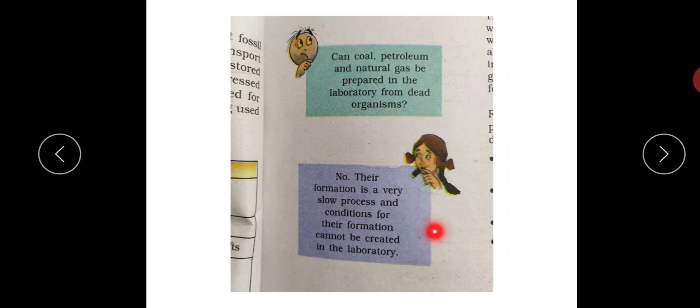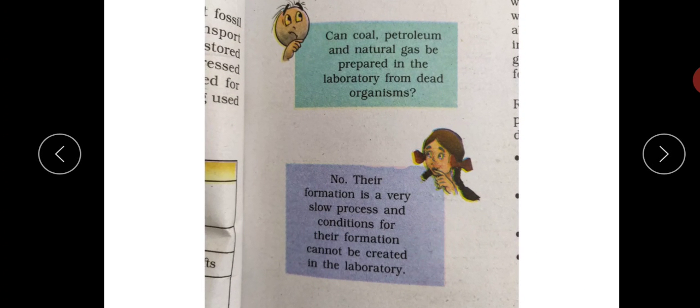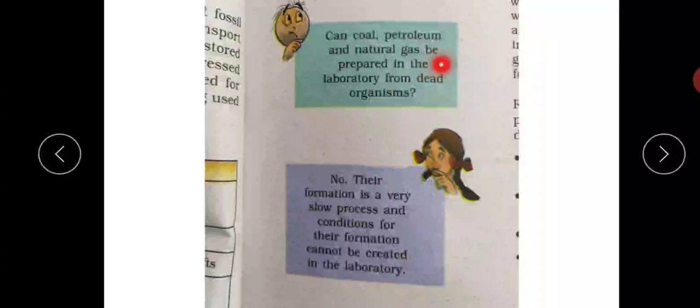So there is a question by Bojo. Can coal, petroleum and natural gas be prepared in the laboratory from dead organisms? So what will be your guess? Yes, you are thinking of a no? Yes, good, because the formation is a very slow process, taking millions of years, as we have discussed from the beginning of the chapter. So the formation cannot be created in a laboratory because we cannot stay there for millions of years. That is the first thing.